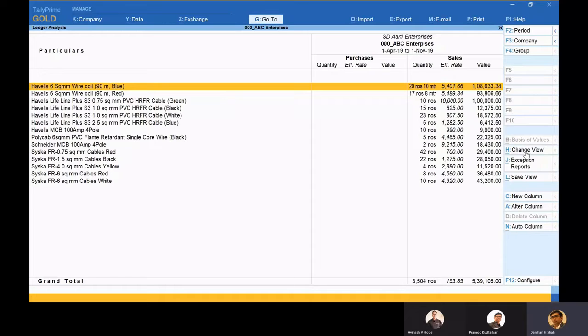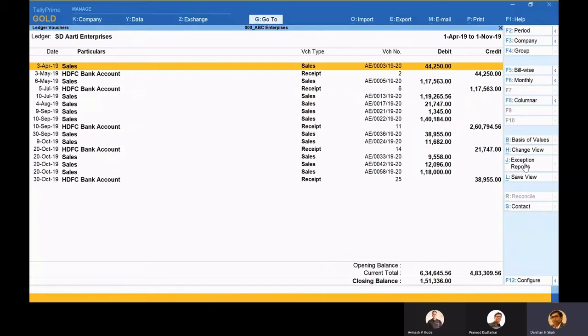We saw go to, now we are seeing the change view. Businessmen really like this because they really like to do a lot of analysis of their data, and they want to take vital decisions on it. Now, along with that, there are some good exception reports for this party.